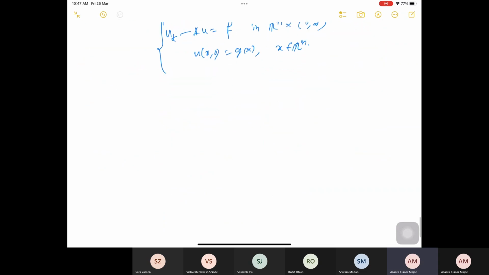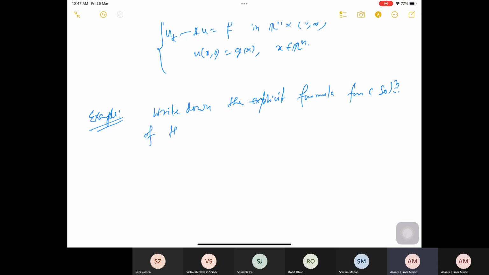So let us consider one example where we can use this concept. What I try to write down is the following: write down the explicit formula for a solution of the equation.